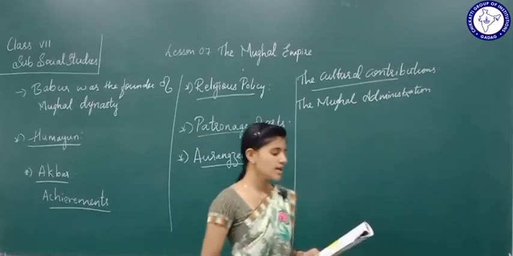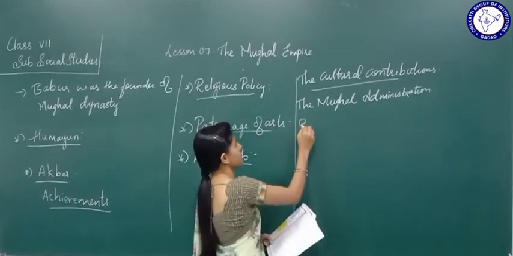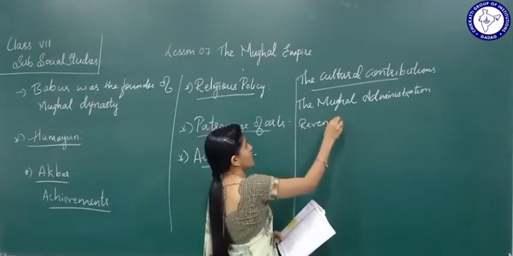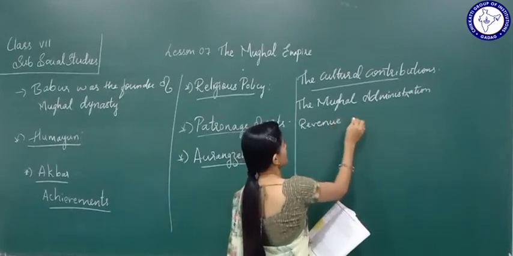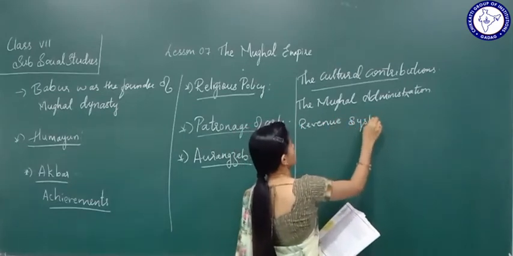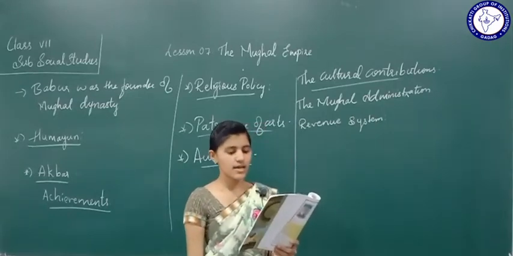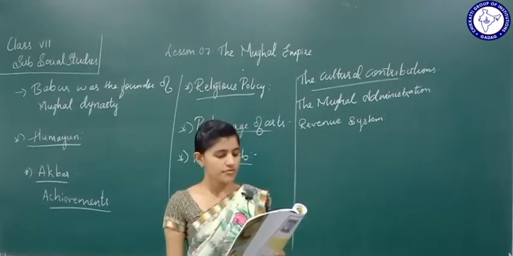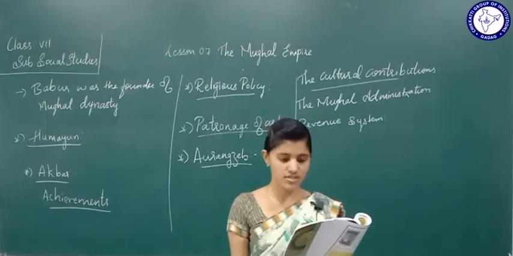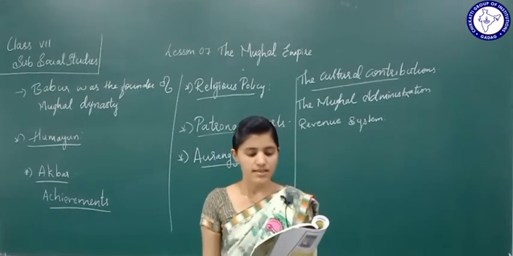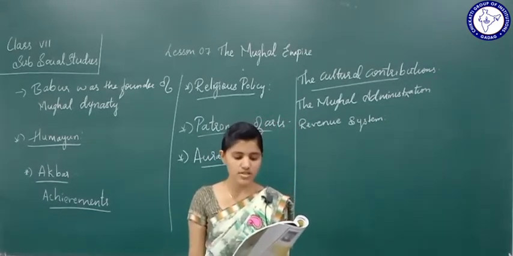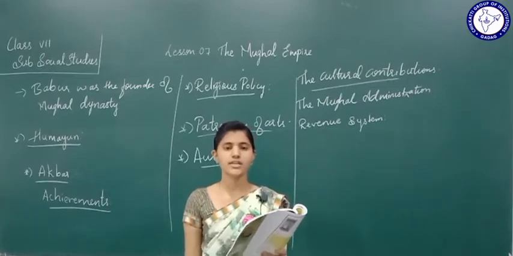Next comes the revenue system. Akbar's minister Raja Todarmal framed the land revenue system. Under the system, the land revenue was fixed on the basis of fertility of the soil.